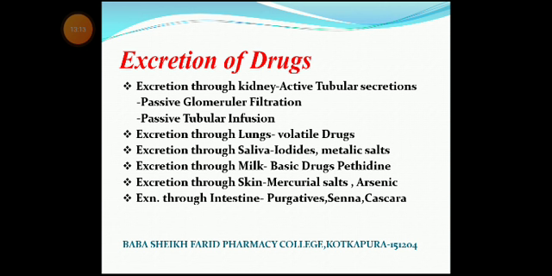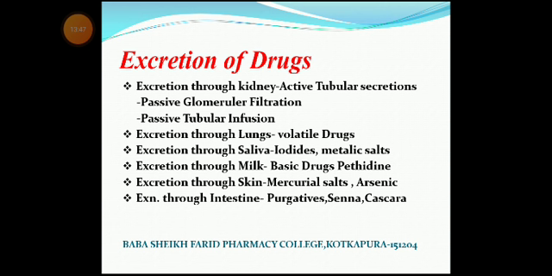Another organ for the excretion of drugs is the lungs. Volatile drugs like paraldehyde are excreted through the lungs. Excretion through saliva: metallic salts and iodides. Excretion through milk: basic drugs, for example pethidine, are excreted in the milk from the breast.